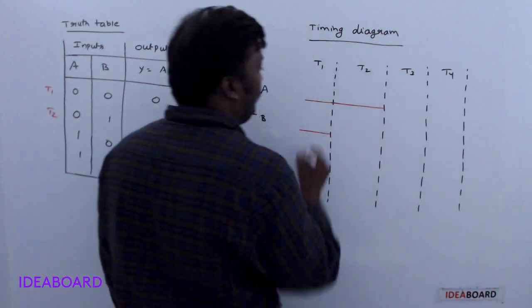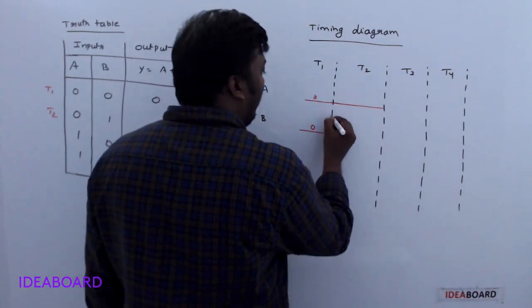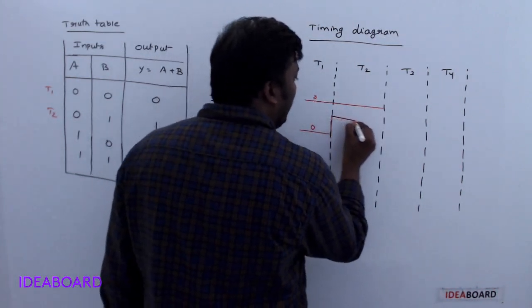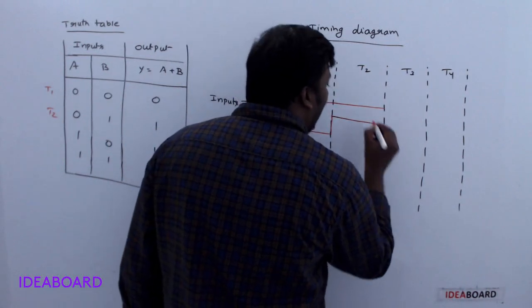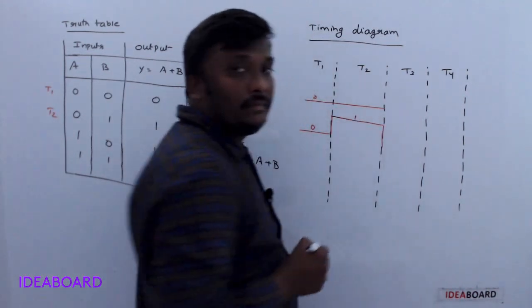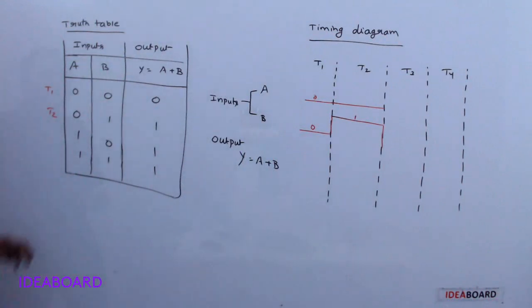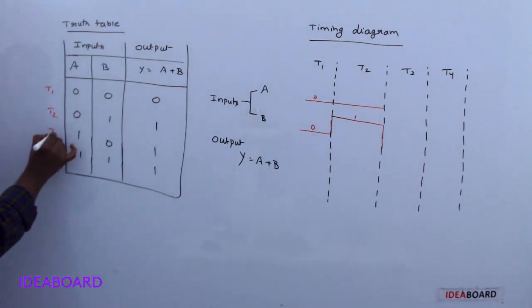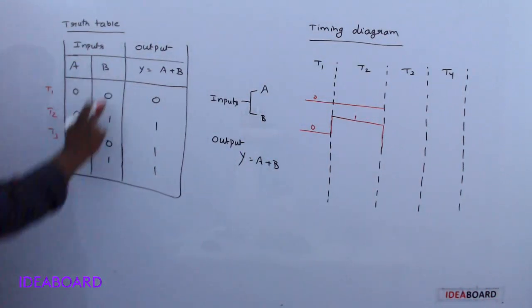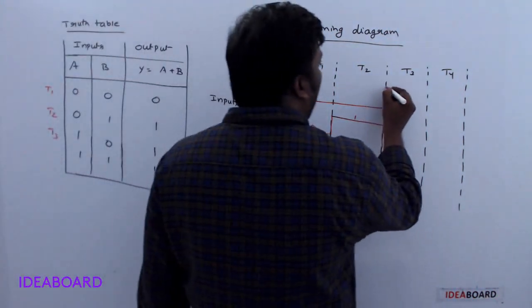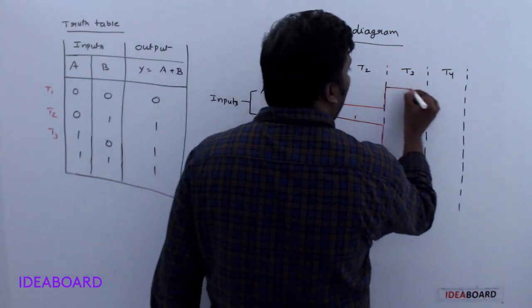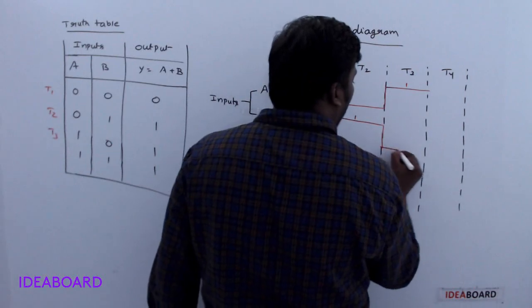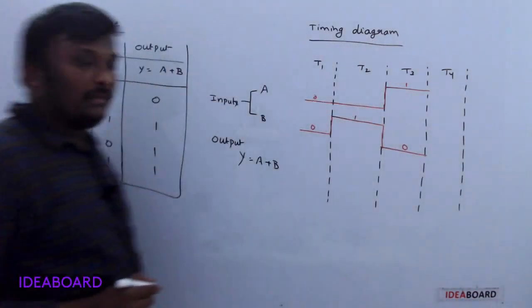A is 0, but B is 1. So it is a pulse having level 1. Clear or not? Next, at time cycle t3, A is 1, but B is 0.